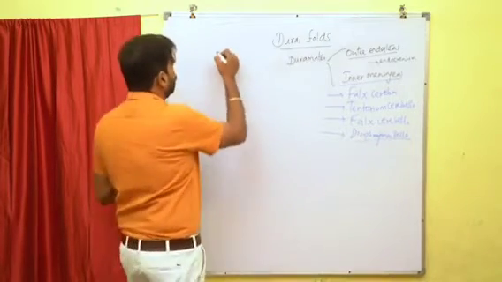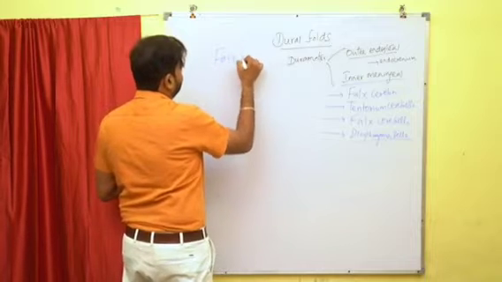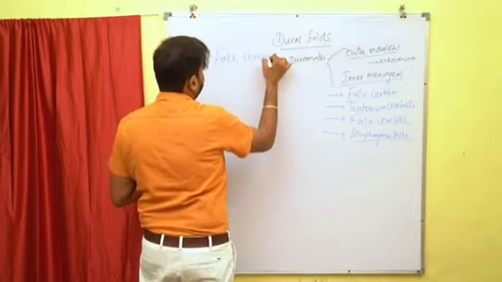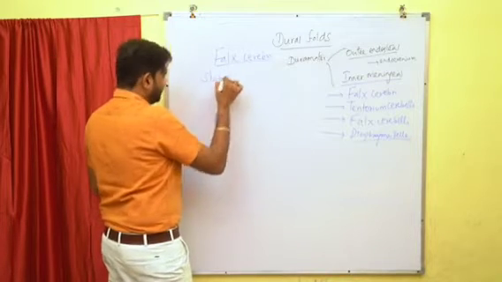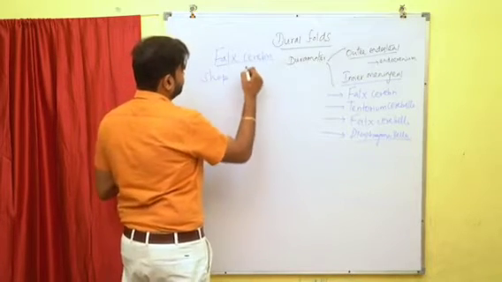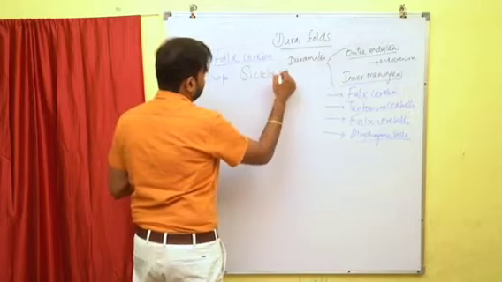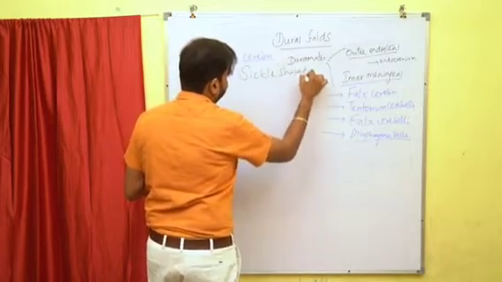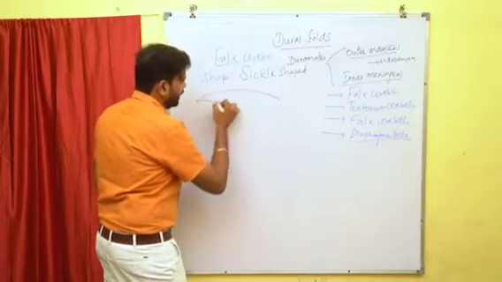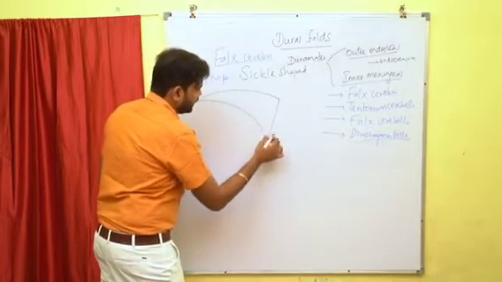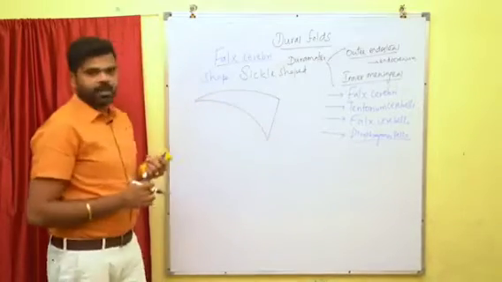First we'll see the falx cerebri. What is the shape of the falx cerebri? It is a sickle shape. If you see the shape of the falx cerebri, it will be like this, somewhat sickle shaped.